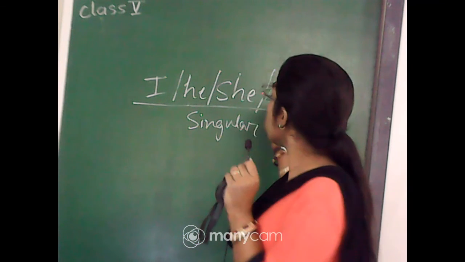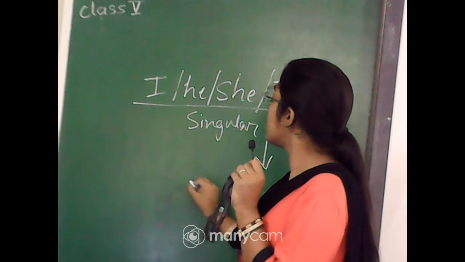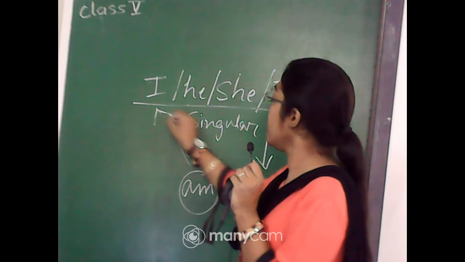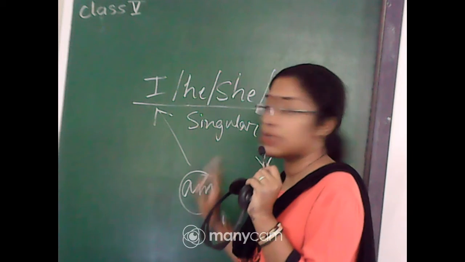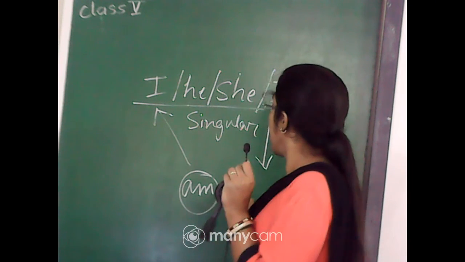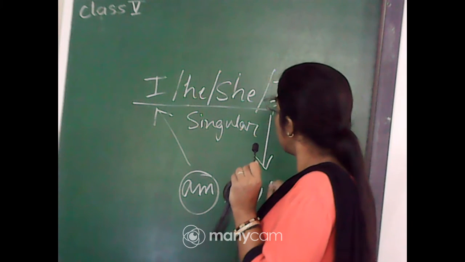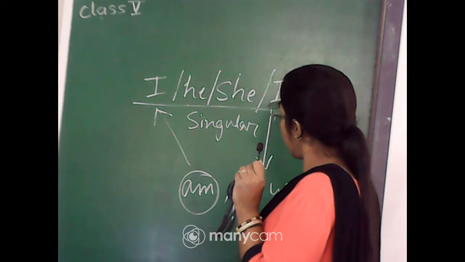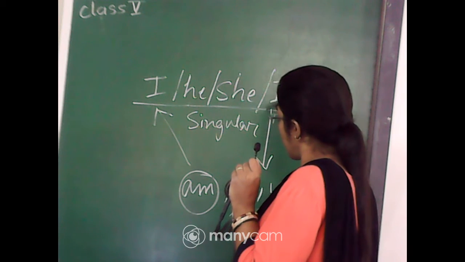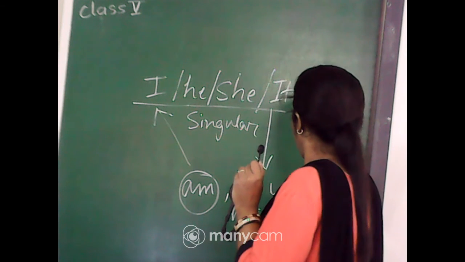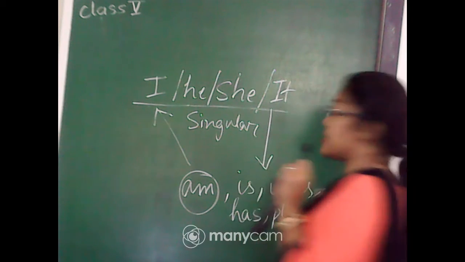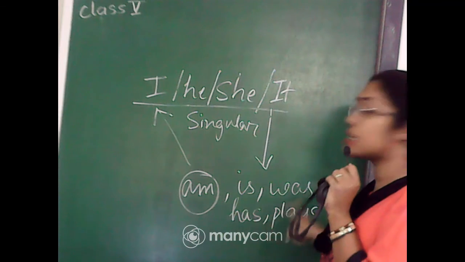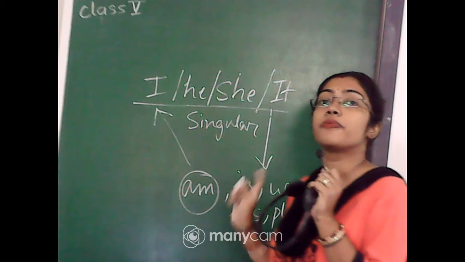So with these singular pronouns, we are only going to use, well, am is only for I. Am is not for others, am is only for I. Is, was, has, plays, etc., etc.